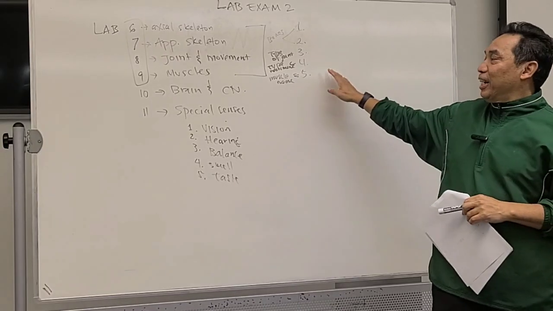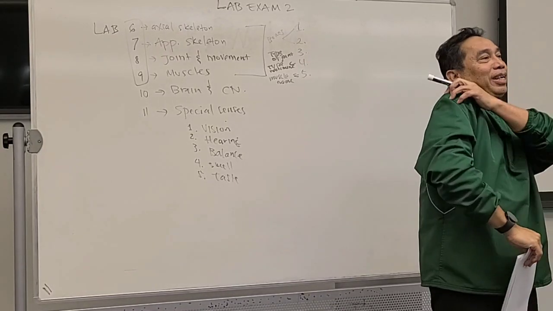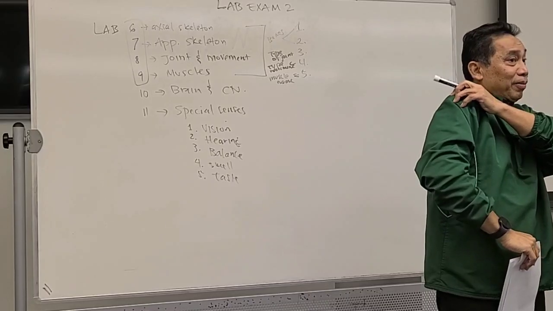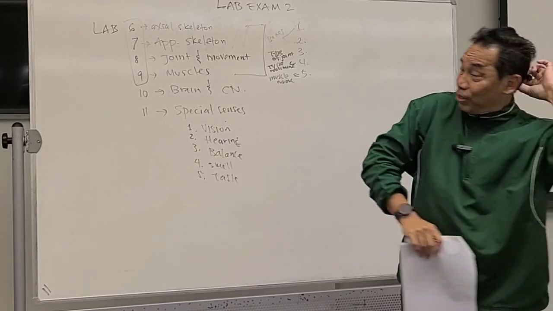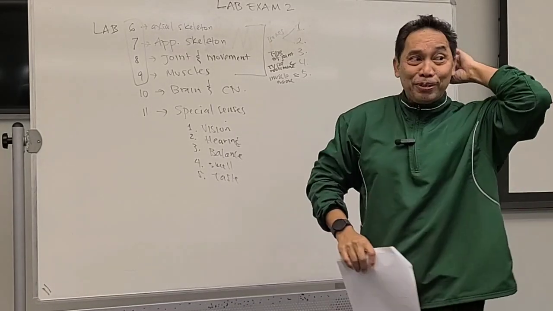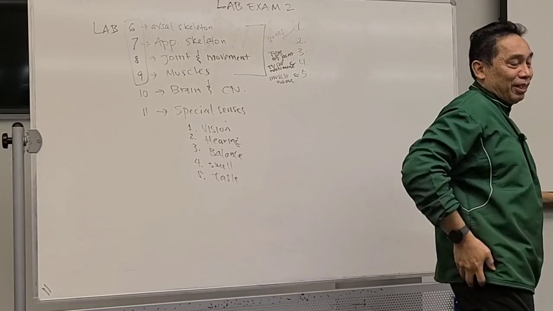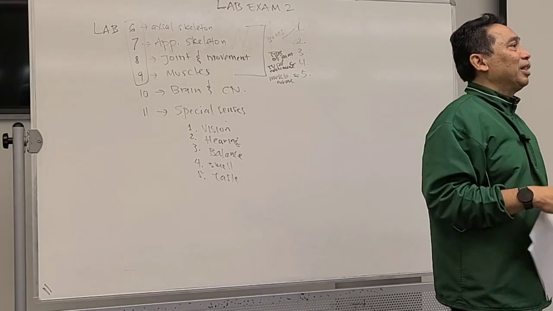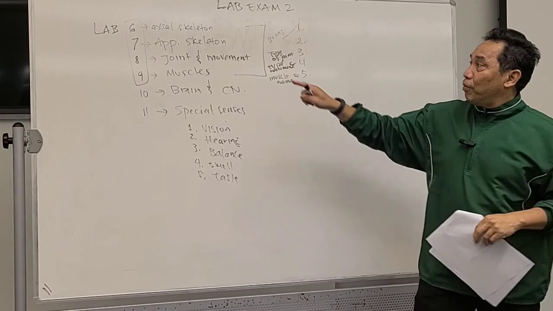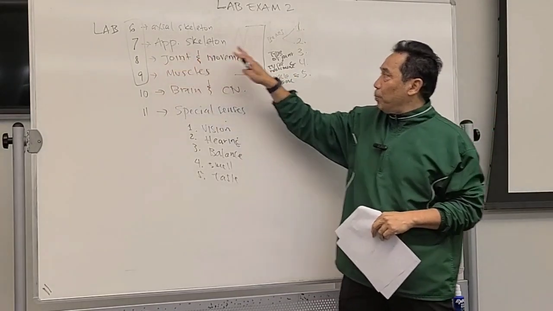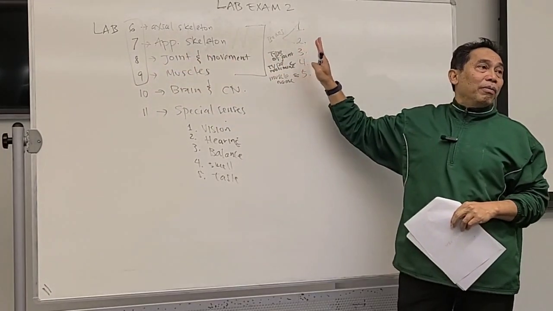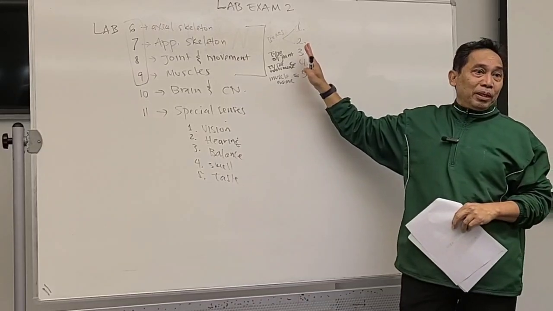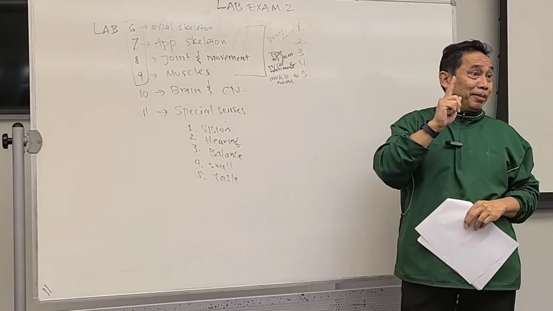And then the next one, maybe I'm asking you about this joint. There are several joints, right? We have a joint over here. We have a joint over here. Make sure you know the name of the joint over here. We have a joint over here. We have a joint over here. Okay? So that's maybe what the question is going to be. And again, 6, 7, 8, 9 will be in a group of 5 questions. Are you with me? Get it?